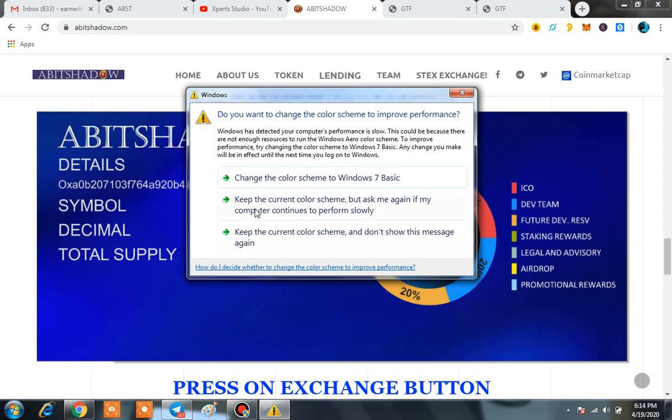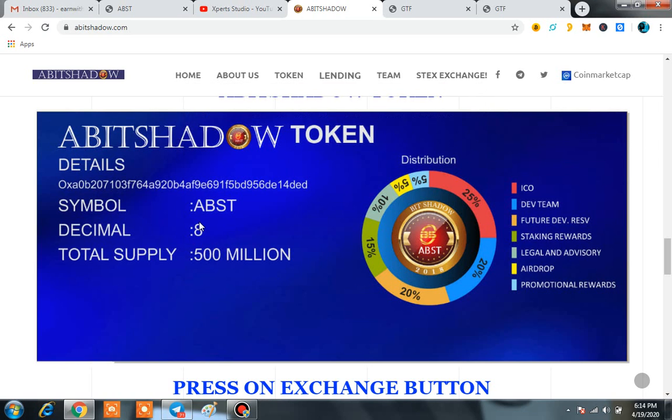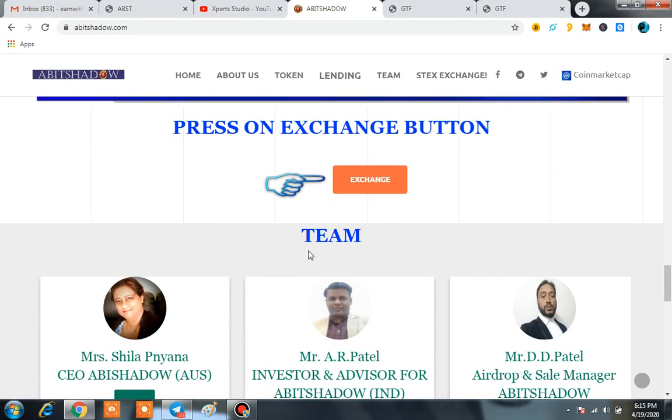Here you can see the entire supply of this token is 500 million, the decimal is 8, and the symbol is ABST. Here you can also find something very important, and that is the allocation of this token. At this time you are watching one thing: they already gave only 25% to the ICO. Dev for the team is only 20%. Future dev is also only 20%. Staking rewards are equal to 15%, and then there are legal and advisory, airdrop, and promotional rewards. So you can find each and everything here by checking all the allocation.